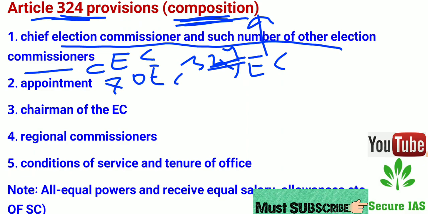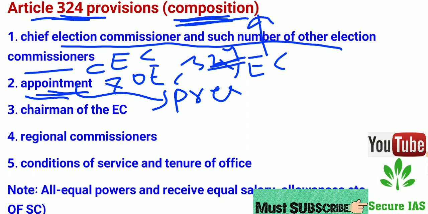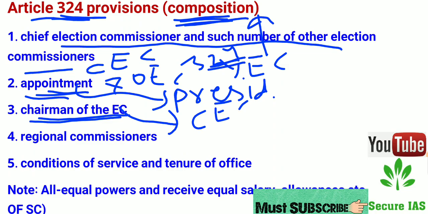Now the second point is appointment. The appointment of Election Commission is done by the President. I already told you earlier that the appointment is done by the President itself. And the third point is Chairman of Election Commission. This sentence is telling that the Chief Election Commissioner will be the chairman when any other election commissioner is so appointed.